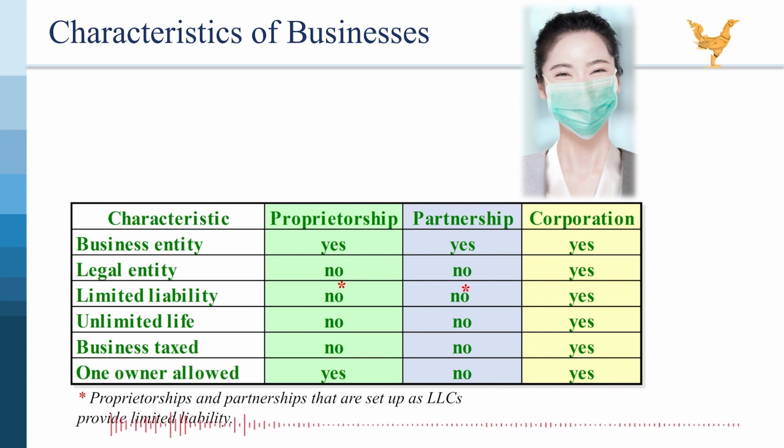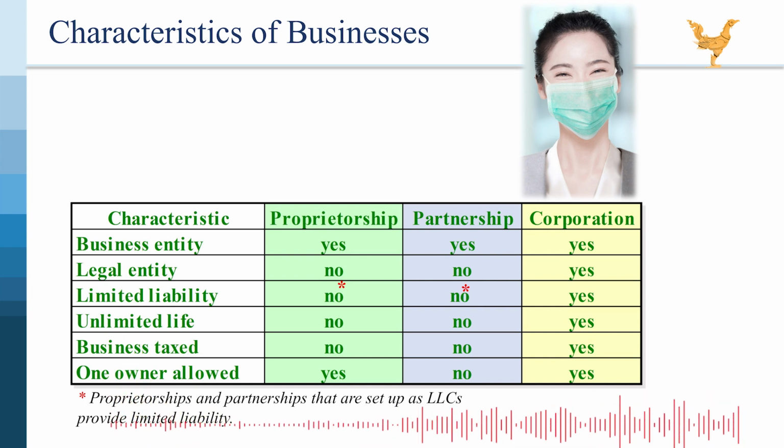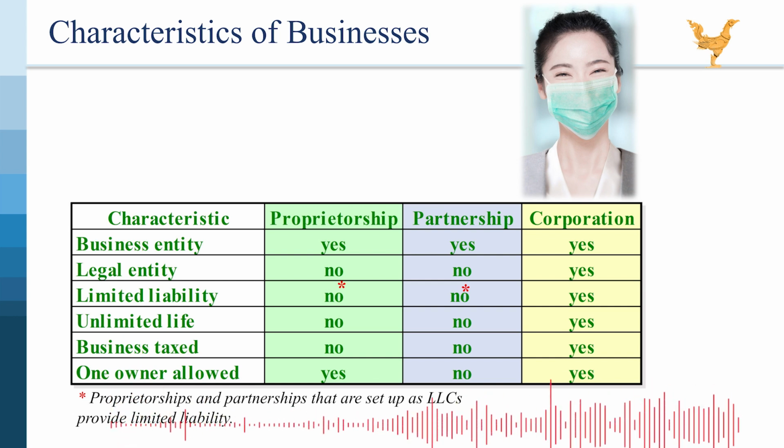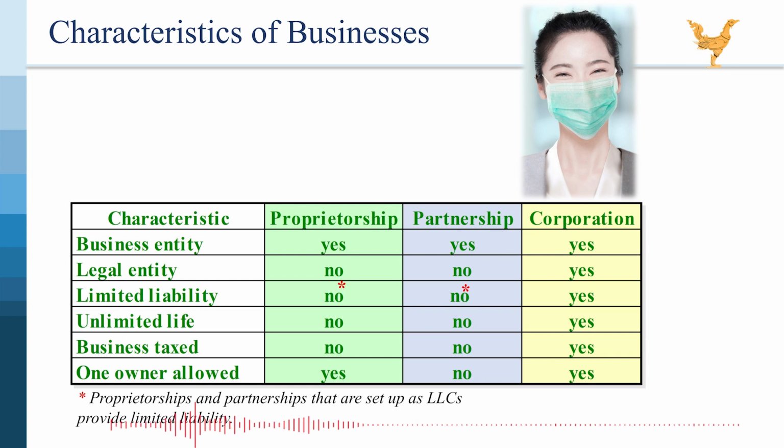Business entity. Yes, this means that for accounting purposes, the business is treated as a separate entity from the owner. This allows for clear tracking of the business's finances and performance. Legal entity. No, this is a key distinction. The business and the owner are legally considered the same. This has significant implications, particularly for liability.